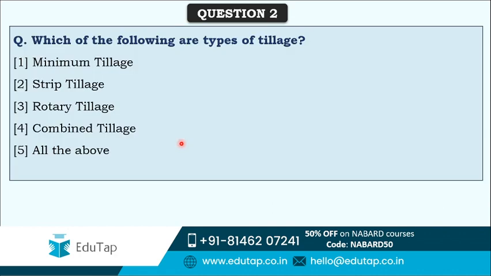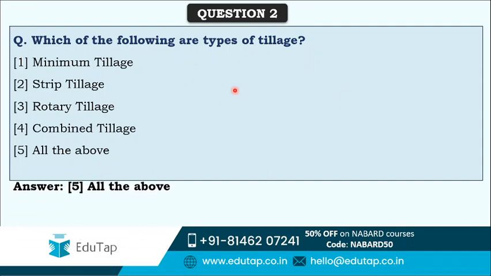Next question that we have here is that which of the following are types of tillage? There are various kinds of tillage, and you have to tell me which of the following are types of tillage. First is minimum tillage, second strip tillage, third is rotary tillage, fourth is combined tillage and fifth is all of the above. Again a very important question related to tillage. You should know this question because these kinds of questions are asked in the exam when it comes to this topic.